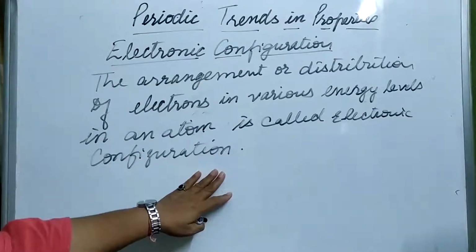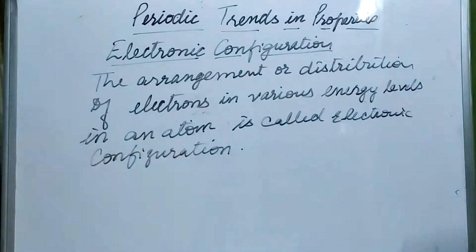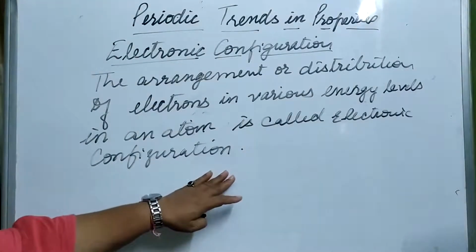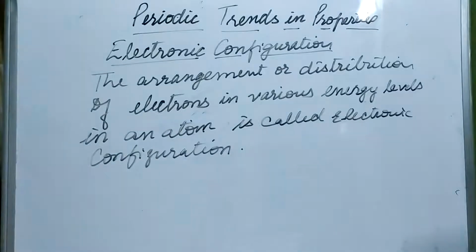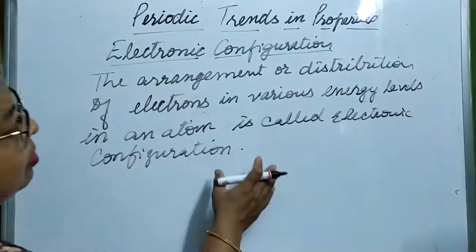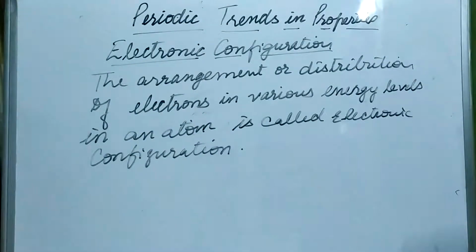Because of this electronic configuration, which changes periodically when elements are arranged in order of increasing atomic number, this periodic change is responsible for the periodicity in properties.